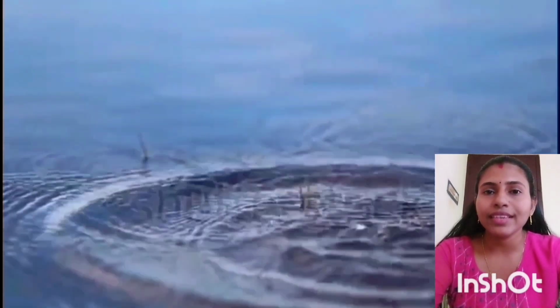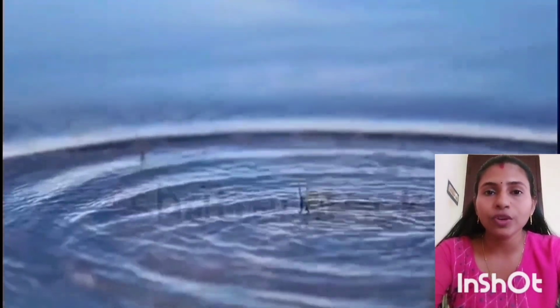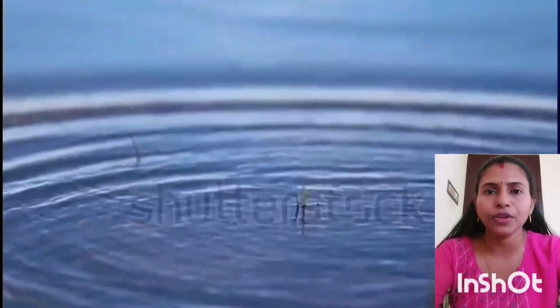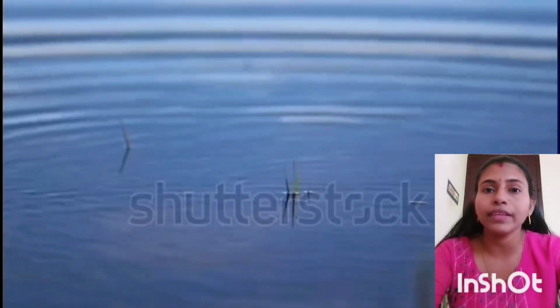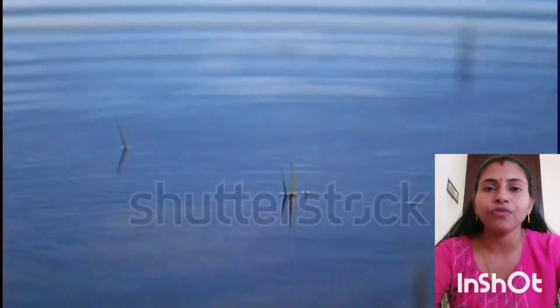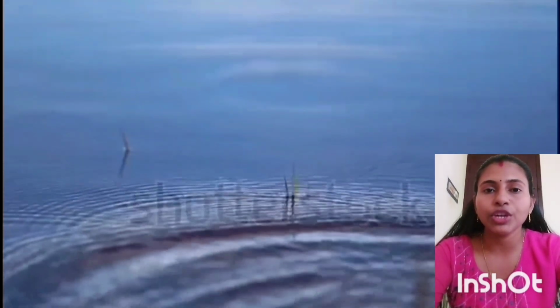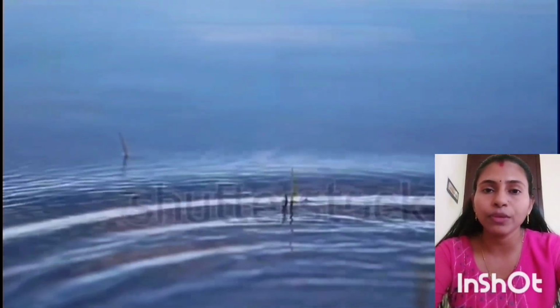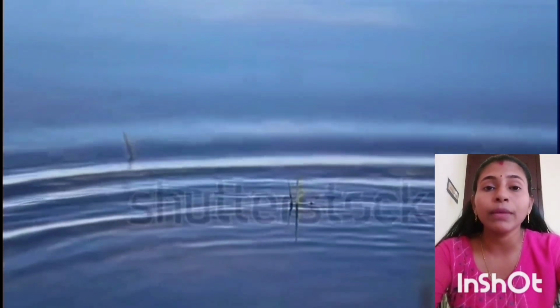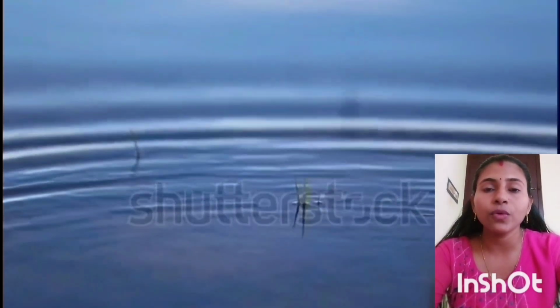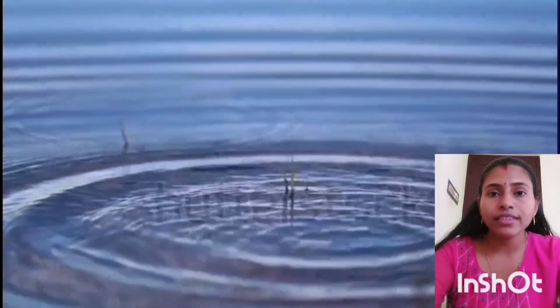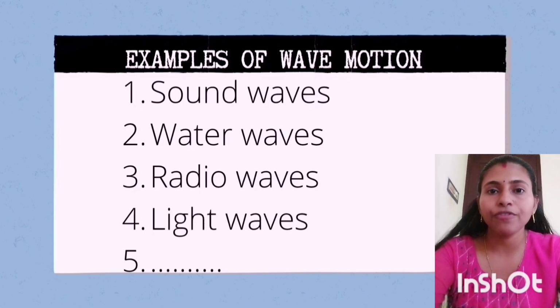Yes, as you can see in this video, when a stone is dropped into water, a disturbance is produced. And this disturbance is spreading from its origin to other places. So this is an example of wave motion. So we can simply say that wave motion is the propagation of disturbance produced in one part of the medium to the other parts by the vibration of its particles. Also, wave motion is a means of energy transfer. That is, the energy received by one particle is transferred from particle to particle, thus spreading all over.